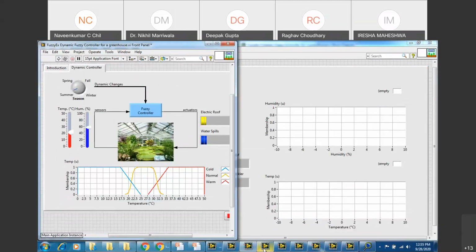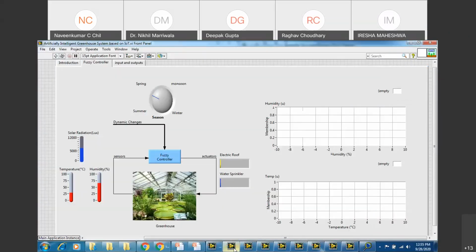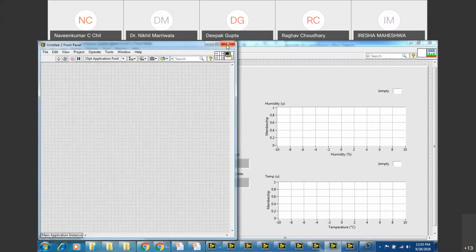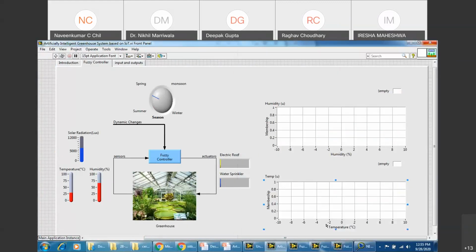Okay, sir. Understood. And if you want, what I can do is I can send you this VI also, right, with which you can work. If you have a reference VI, you will be able to design your own system on codes, right? Yes, sir. So you'll see in the examples, there are a few more examples which I would like to just share with you. We are about to finish out the time.